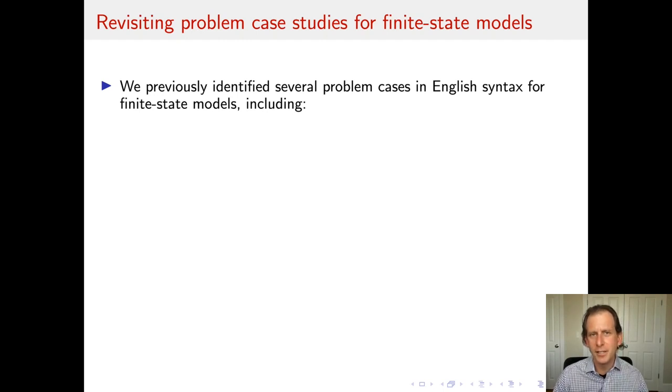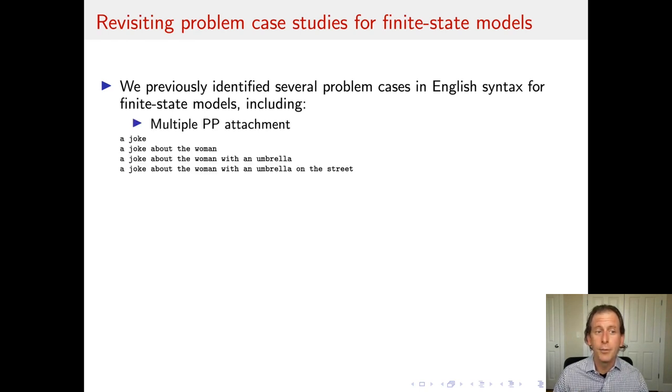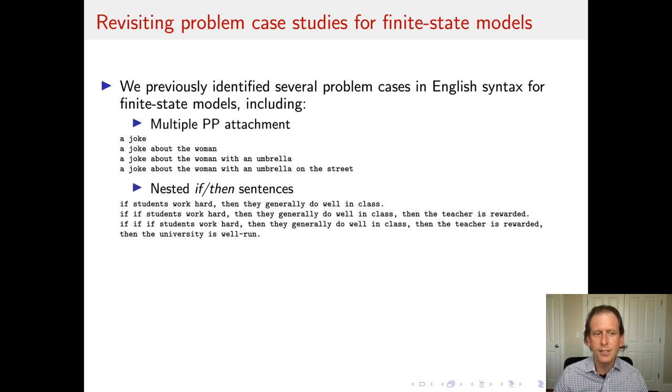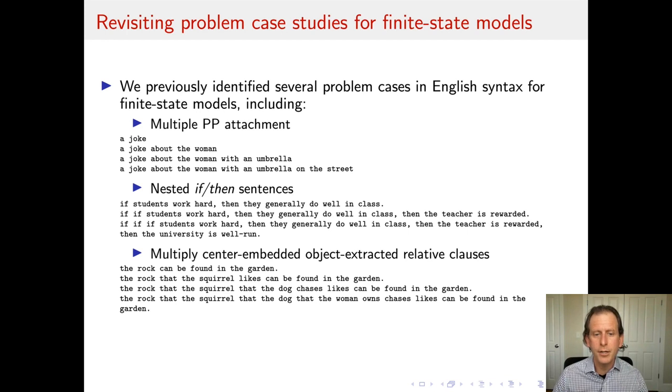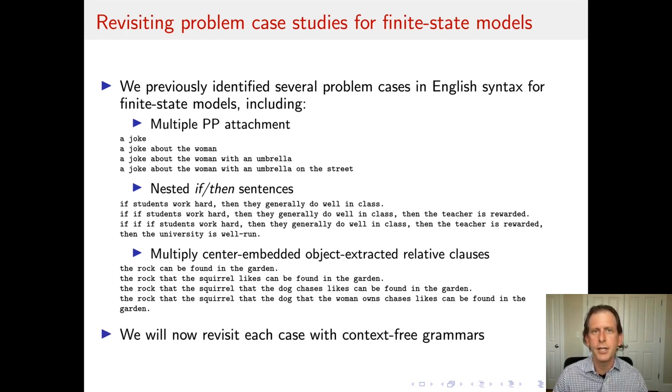Finally, with this experience with context-free grammars in hand, I want to revisit some problem case studies for finite state models. We previously identified several problem cases in English syntax for finite state models that included multiple prepositional phrase attachment, nested if-then sentences, and multiply center embedded object extracted relative clauses. We're going to revisit each of these cases using context-free grammars. Today I'm only going to cover the first two, because the third one will turn out to be a little more complicated, but we'll get to it the next time.